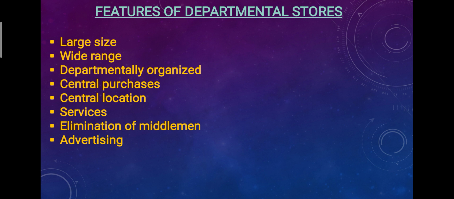Then departmentally organized, the whole goods offered for sale are classified according to the particular category, and each category has its own department. Central purchases of all the departments are made in one time. That means all the departmental heads will make their requirement slips. They will provide that slip to the general manager, and the general manager will place order in bulk. तो bulk में जब बच्चे हर department का इकट्ठा combine आप order place करोगे तो you will get the benefit